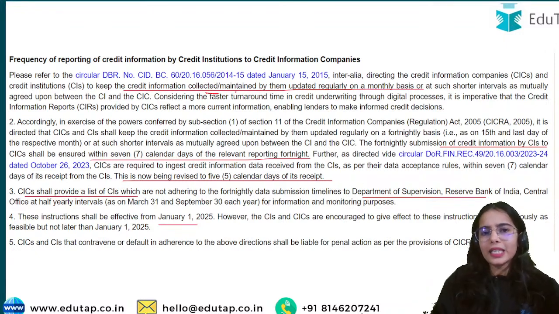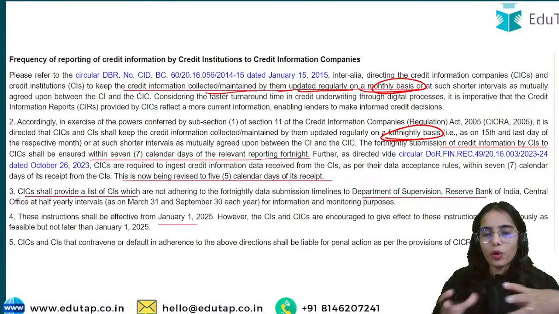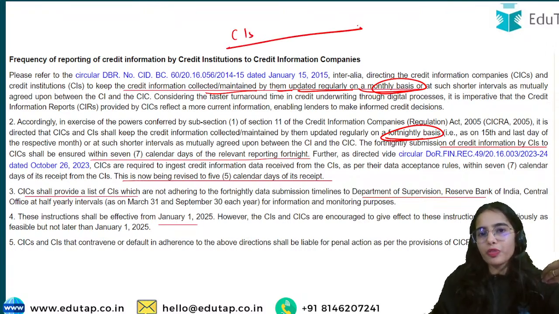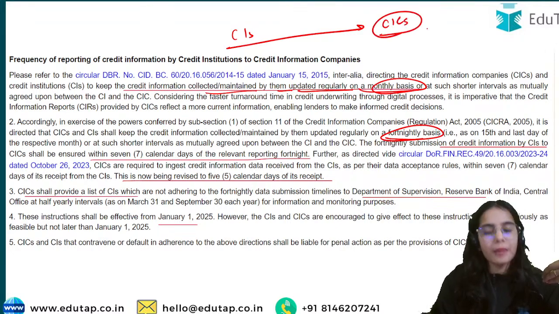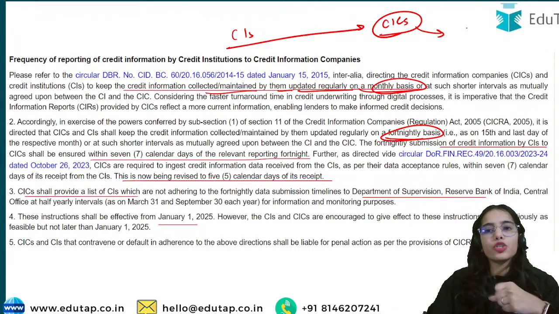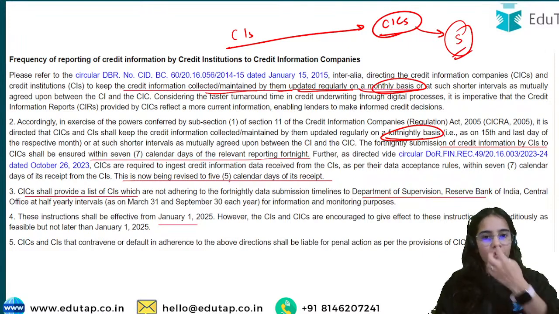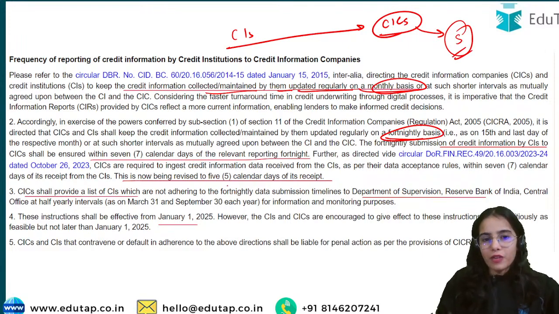Credit information maintained by the credit information companies should be updated regularly on a monthly basis or at such shorter interval. Now the RBI has said that it should happen on a fortnightly basis. Credit institutions should provide the information to credit information companies fortnightly, and the credit information companies should ingest and disseminate the data faster, within 5 working days. Okay, sorry, 5 calendar days of its receipt. So this is the idea.